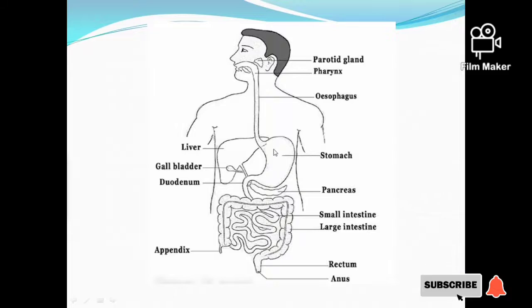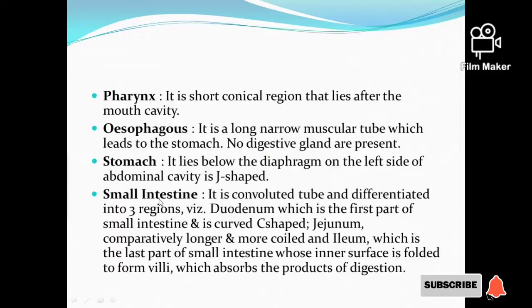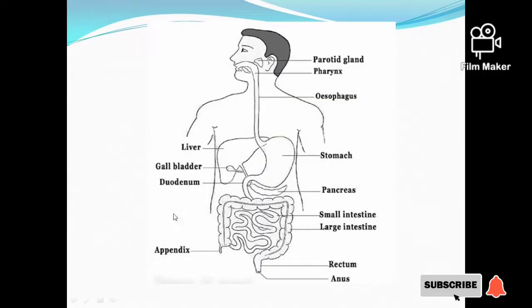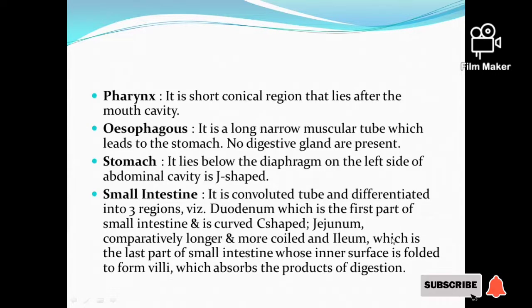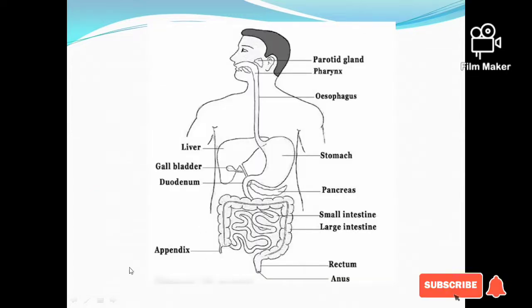And the next part after the stomach is the small intestine. The small intestine is a convoluted tube differentiated into 3 regions. Those are the duodenum, jejunum and ileum. And this is the duodenum, which is a curved and C-shaped structure. This is the first part of the small intestine. And the next part of the small intestine, which is present below the duodenum, is the jejunum, which is comparatively longer and more coiled. And ileum is the last part of the small intestine whose inner surface is folded to form villi. And the function of the small intestine is that it absorbs the products of digestion.